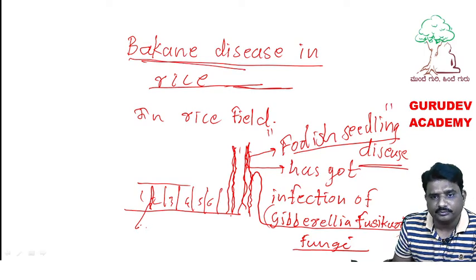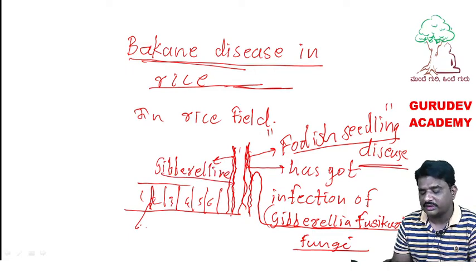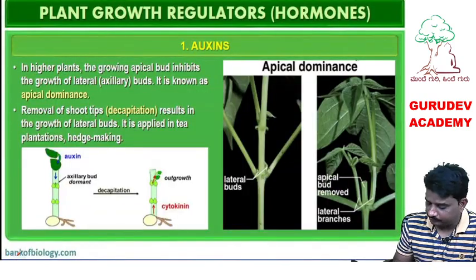Later they found out that due to this fungal infection, Gibberella fujikuroi fungal infection, a chemical is produced in this taller plant. What is the chemical produced in this taller plant? Gibberellin chemical is produced in the infected plant. Because of that, those plants are taller. Now concentrate here.